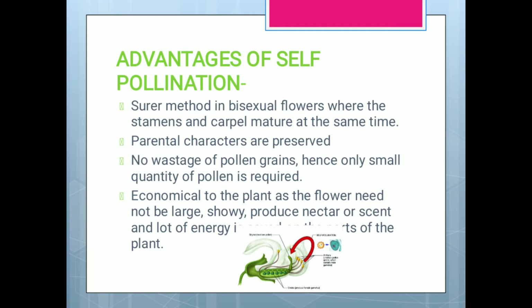There is no wastage of pollen grains, hence only a small quantity of pollen grain is required. Okay, and it is economical to the plant because it does not have to be large, showy, and produce nectar so that the agents are attracted. So this does not need a lot of energy.